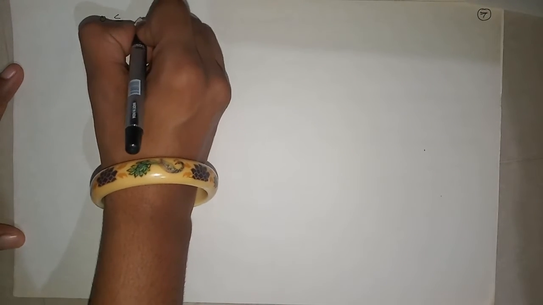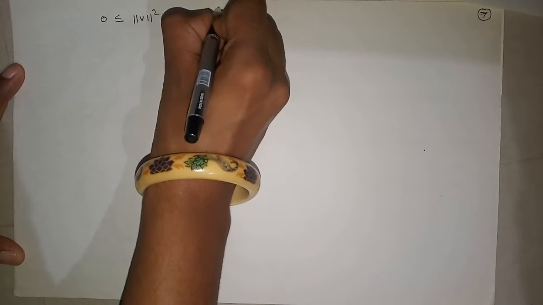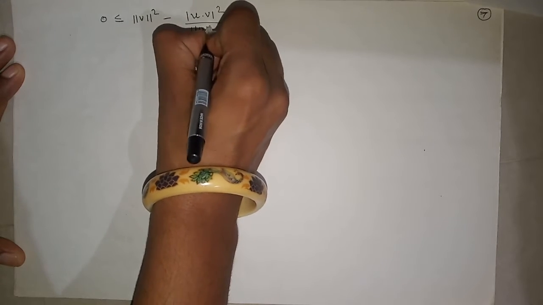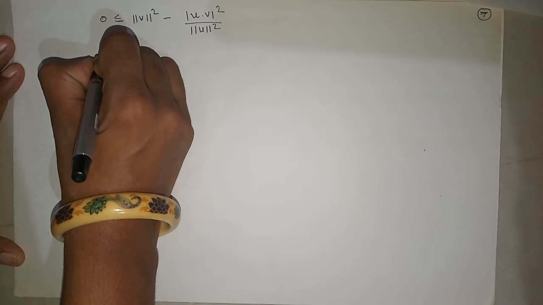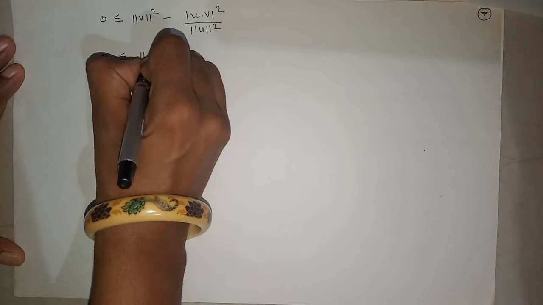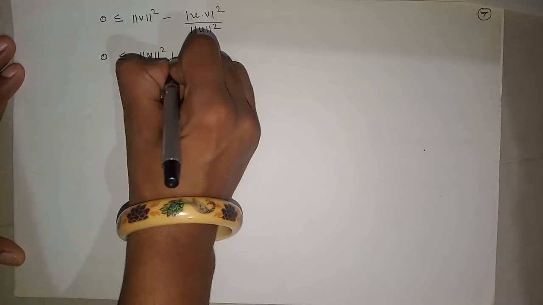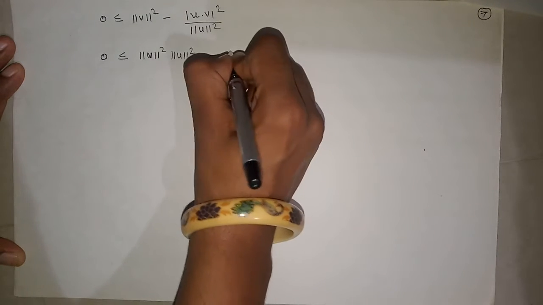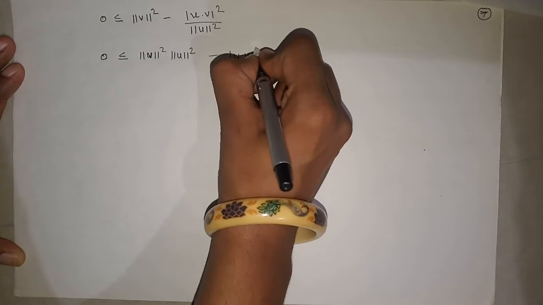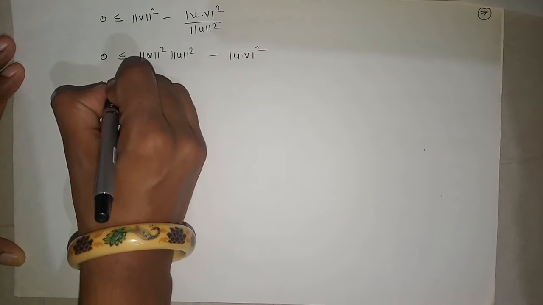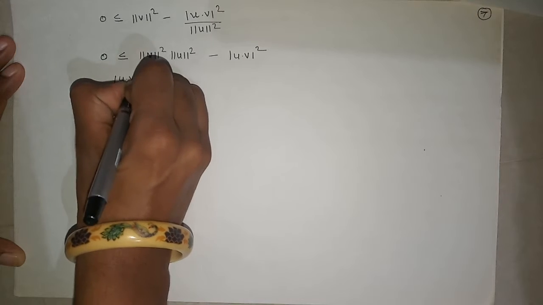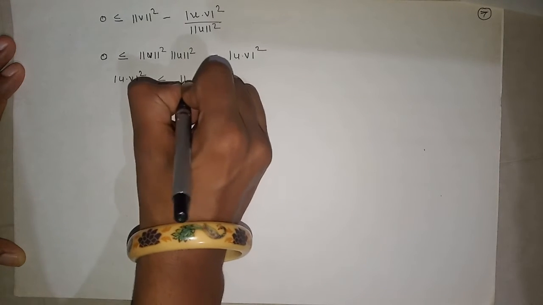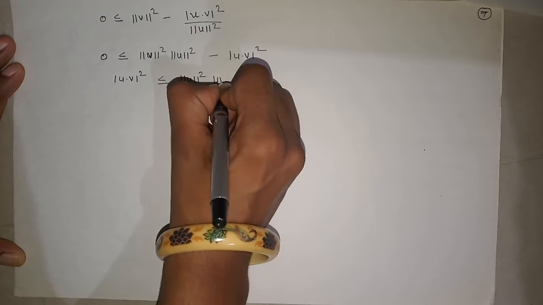Therefore 0 is less than w, which is equal to this: norm of v squared minus modulus of u dot v squared upon norm of u squared. On simplifying this, we will get 0 is less than or equal to norm of v squared norm of u squared minus modulus of u dot v squared. So on simplifying this, we will get modulus of u dot v squared is less than or equal to norm of u squared into norm of v squared.